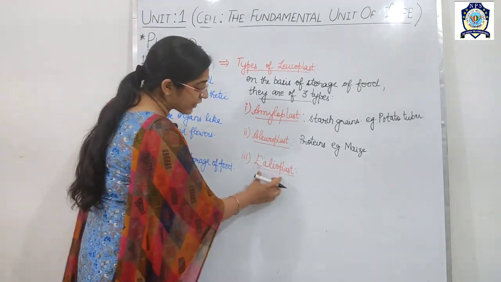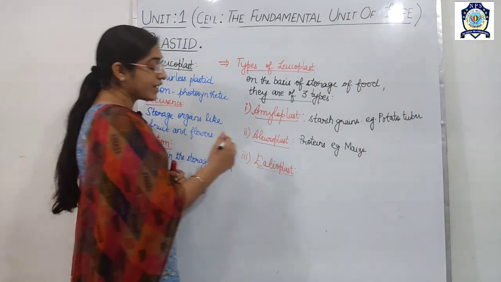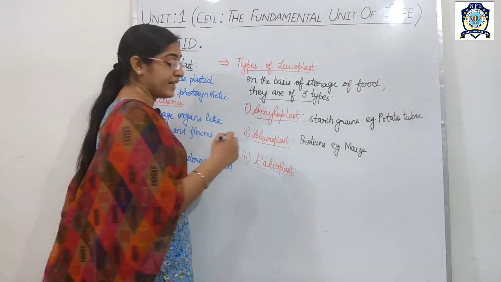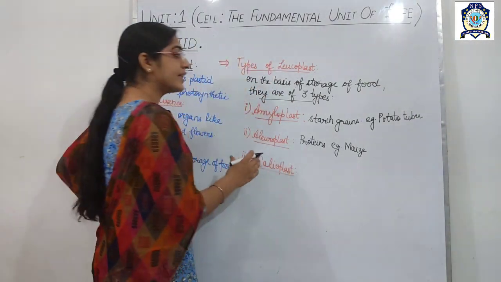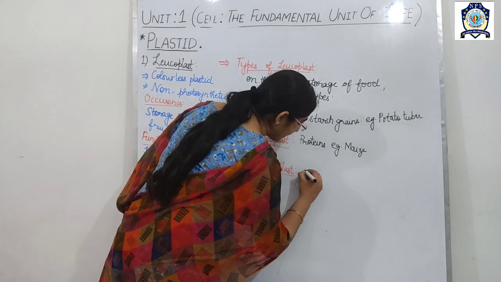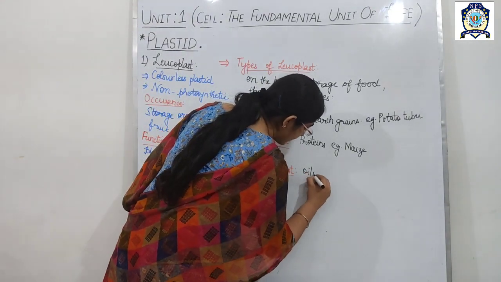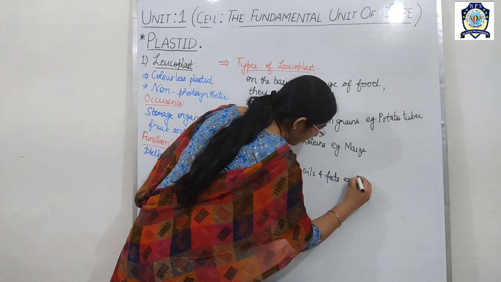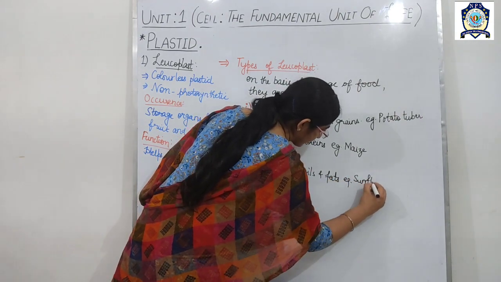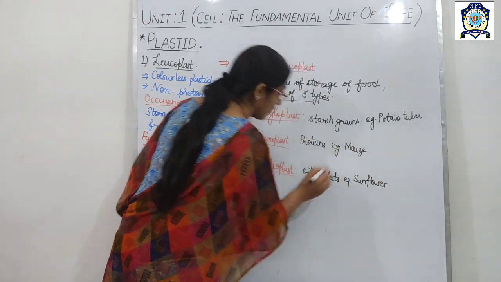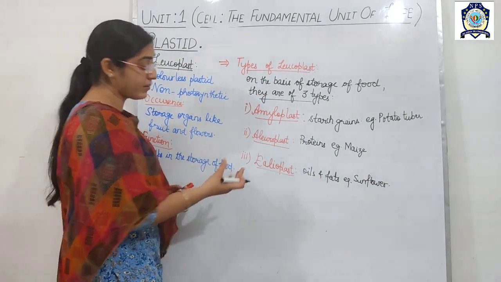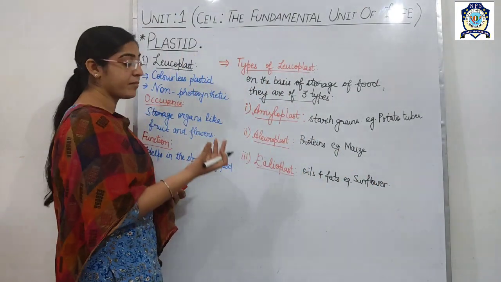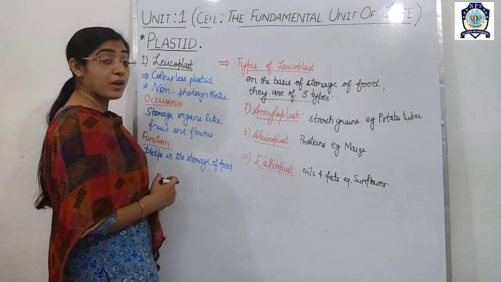Now, student, what is the elaioplast made of? Elaioplasts, student, store the food in the form of oils and fats. For example, sunflower. Okay, now you will say, ma'am, how will we keep in mind the term elaioplast?